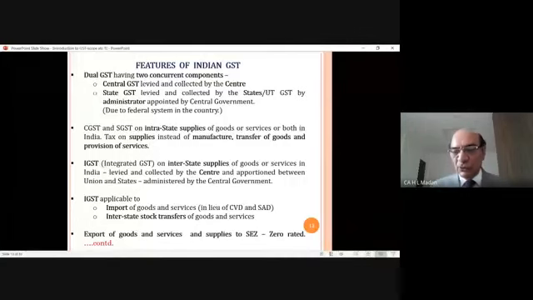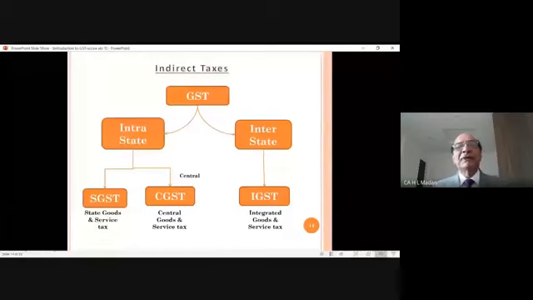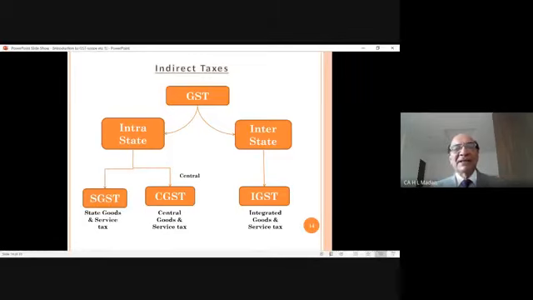So the next slide is a pictorial of whatever I have discussed so far. At the top of it, it says indirect taxes. Then it talks of GST. GST is divided into intrastate and interstate, meaning there will be two types of transactions: local supplies, intrastate, or interstate supplies. On intrastate supplies, we will be paying SGST and CGST. And on the right hand side, on interstate transactions, we will be paying IGST.